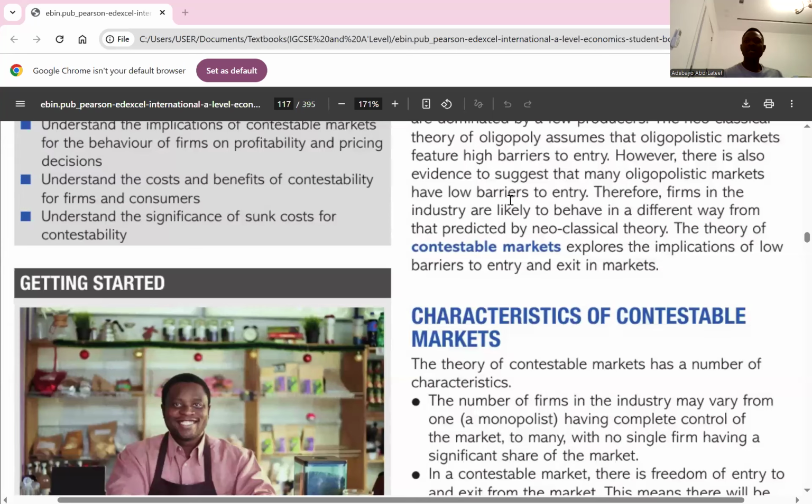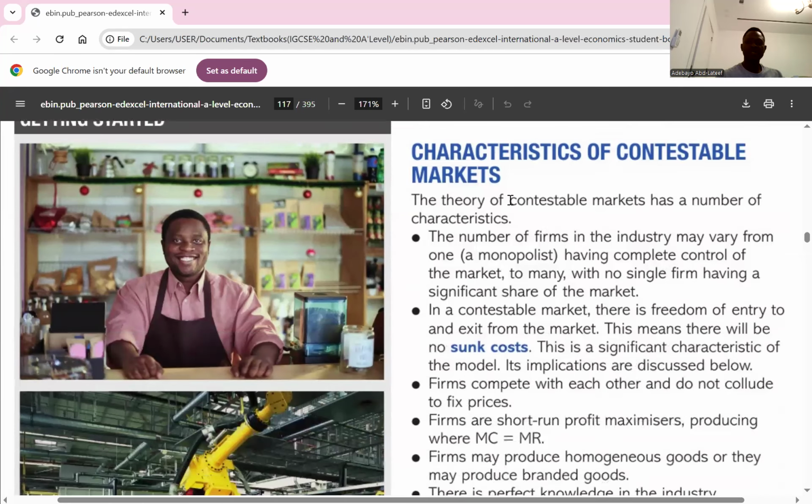So that takes us to the characteristics of a contestable market. The first characteristic of a contestable market is that the number of firms varies, but none of them has a significant share of the market. In a contestable market, none of the firms has the ability to have market power, because most of the time there's free entry and exit, which simply means existing firms in that market would always be wary of what new entrants could bring. So that means no one has a significant market share. We all contest together.